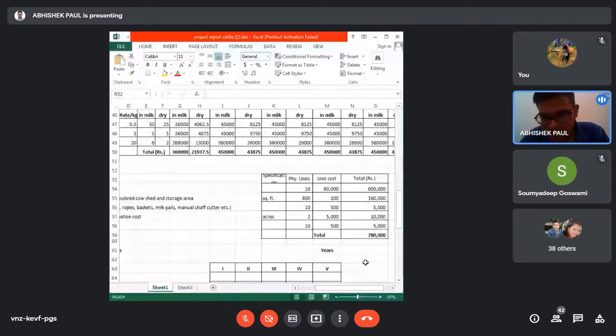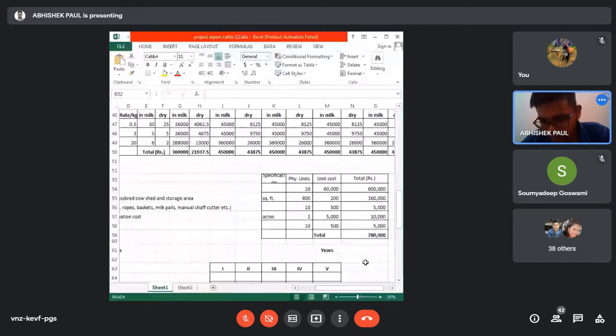I am just giving you some idea of how to calculate the building space requirement. 3.5 meters square is for the animal only. But what about the central passage, the manger, and the feeding passage? Those will also come. If you calculate the whole space, meaning the animal house, one animal will require 40 feet square area, including the feeding passage and manger, which are used for rearing the animal.